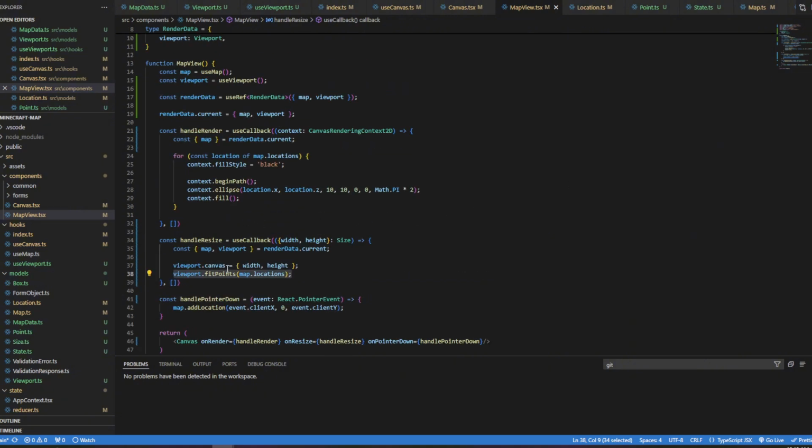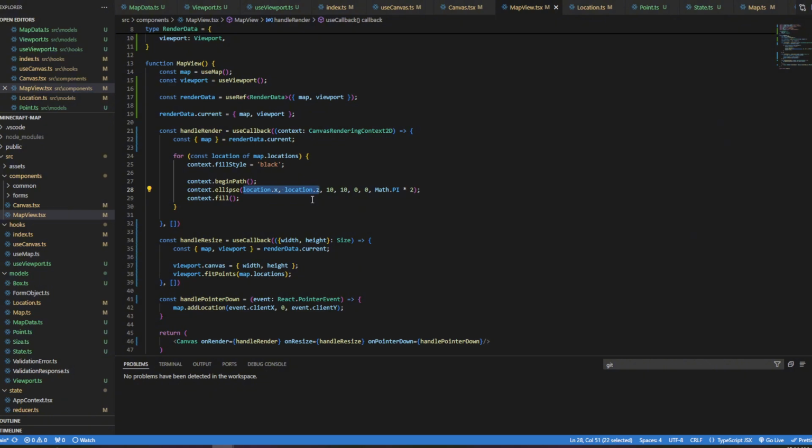So we're fitting the points. That's fine. Now, I want to change how we're rendering, because right now we're rendering to screen coordinates. We're basically taking our viewport components and assuming they are screen components, which is like saying the viewport and the canvas are one-to-one.